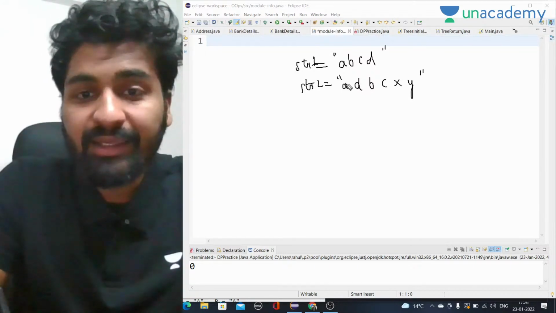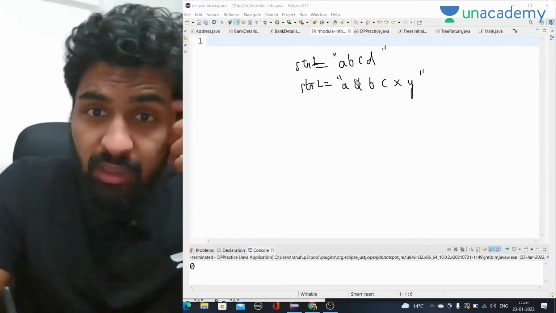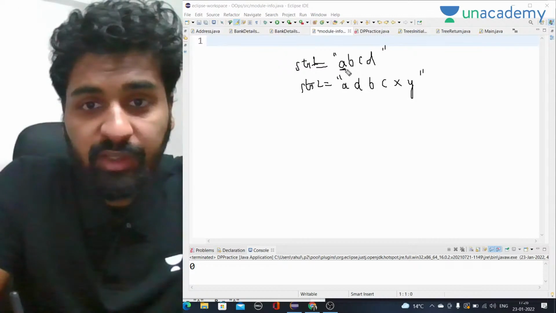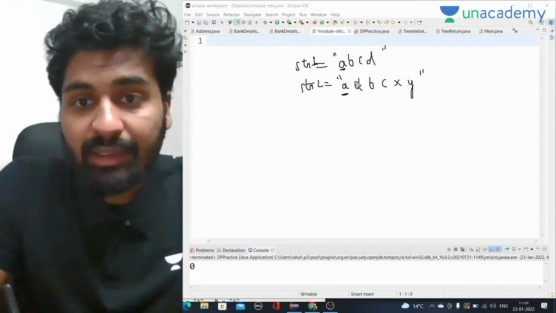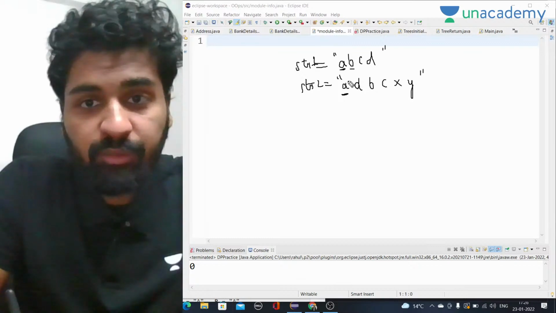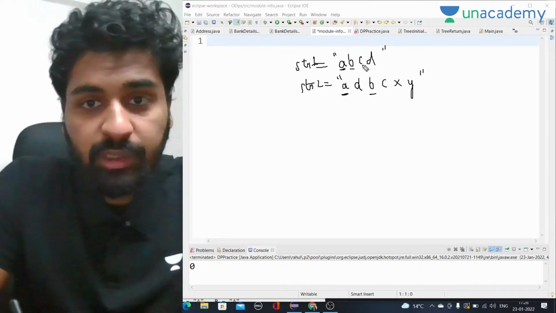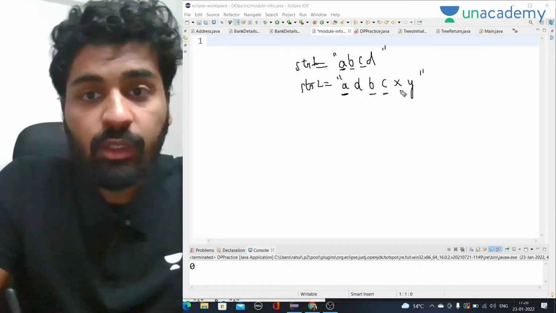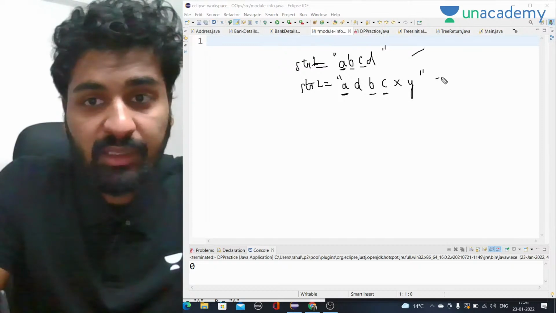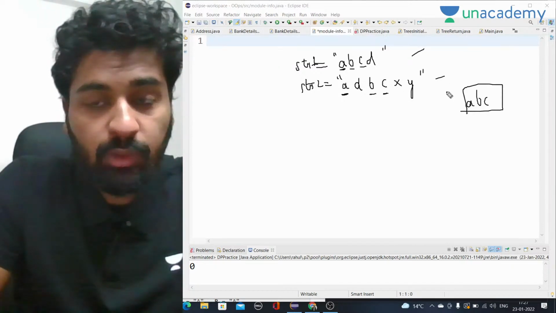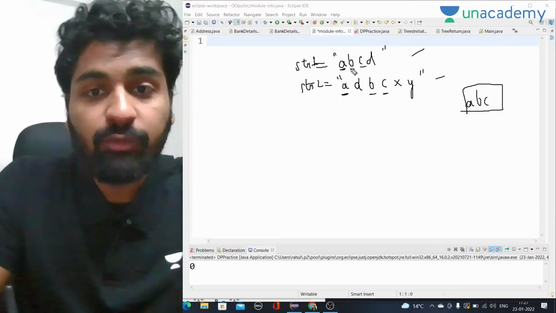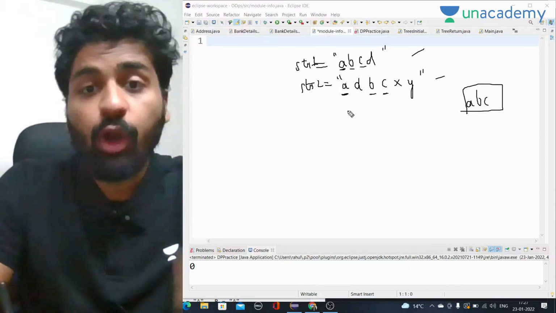Here we have A. We have got A. Now in this order only, here we have B, here we have B. Here we have C, here we have C. So the longest common subsequence in these two strings can be ABC. This is the question that we have to do: we have two strings and we have to find the longest common subsequence.